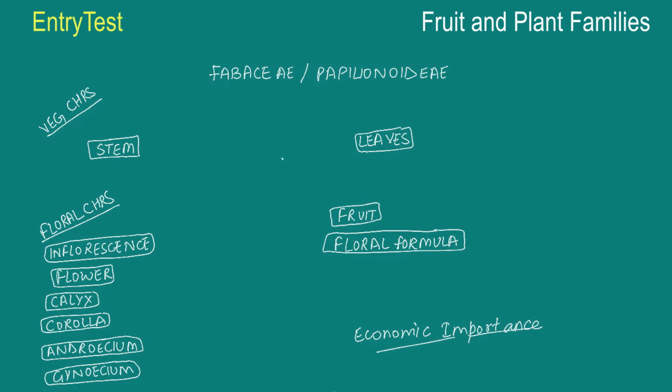In the vegetative characteristics, we want to know more about the stem and the leaves. And in the floral characteristics, we want to know more about the inflorescence, that is the arrangement, the flower, the calyx, the corolla, the androecium, gynoecium, the fruit, and also the floral formula. And apart from that, we'll also be doing the economic importance. So coming to this family, that is the subfamily of legumes, the first thing you need to know, they are found all over the world and usually consist of trees, shrubs, herbs, and roots are there with root nodules.